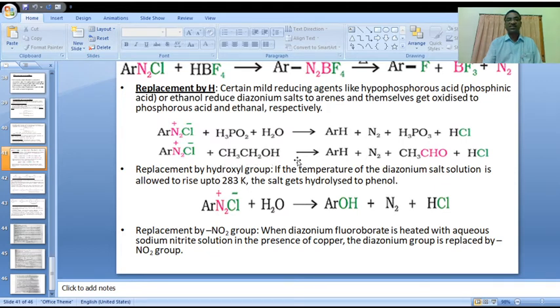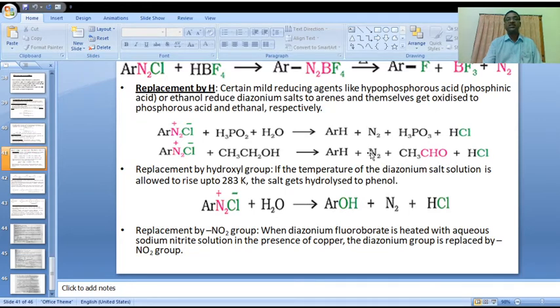In the second step, please observe benzene diazonium chloride on reaction with ethanol. In this reaction it forms normal arene and releases nitrogen gas, and ethyl alcohol gets oxidized to acetaldehyde, CH3CHO, aldehydic functional group.